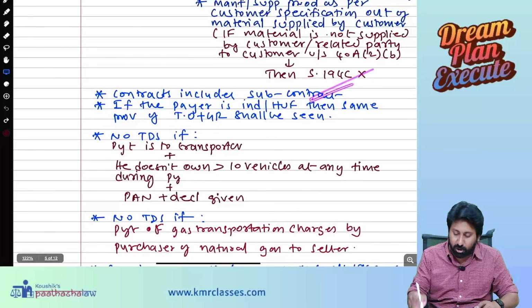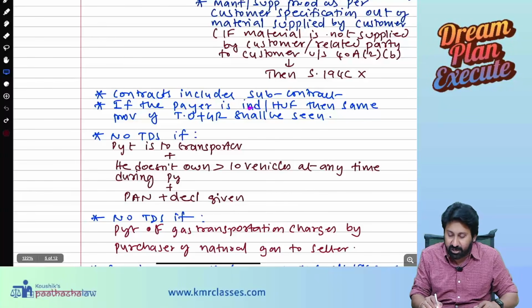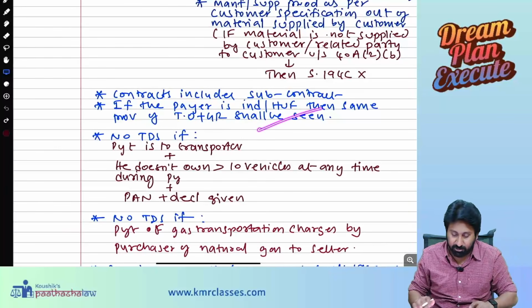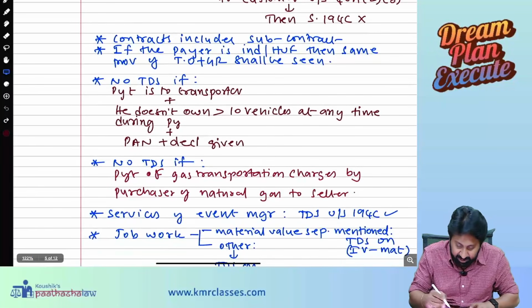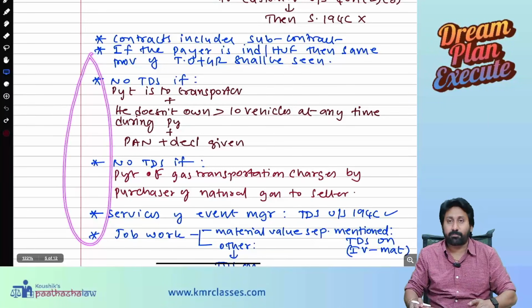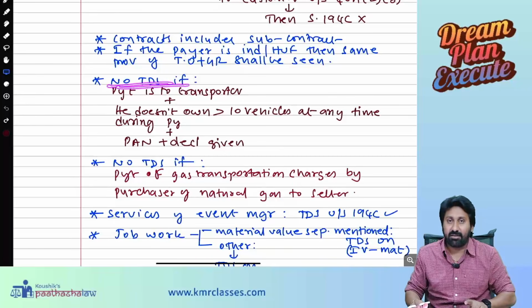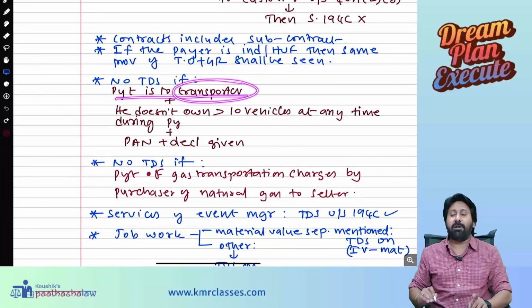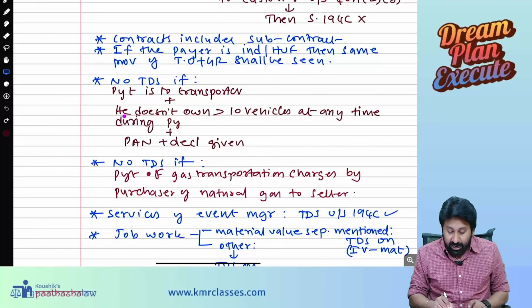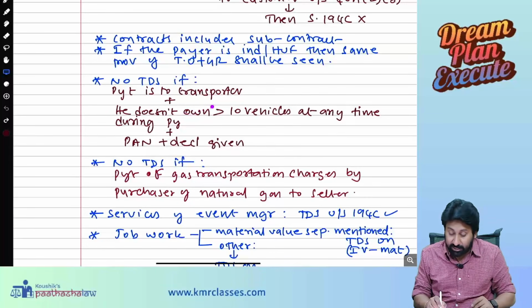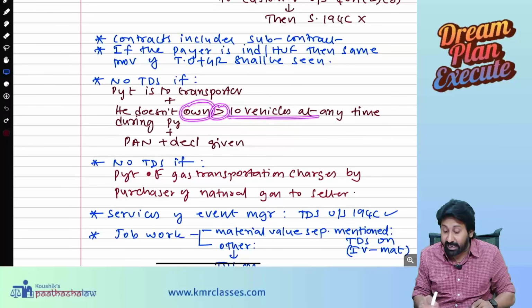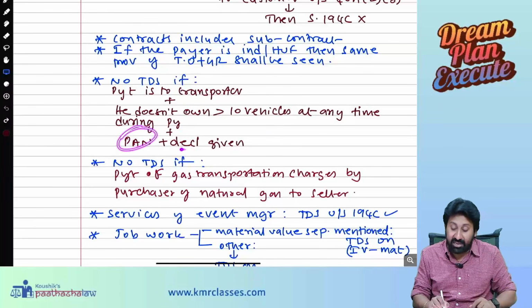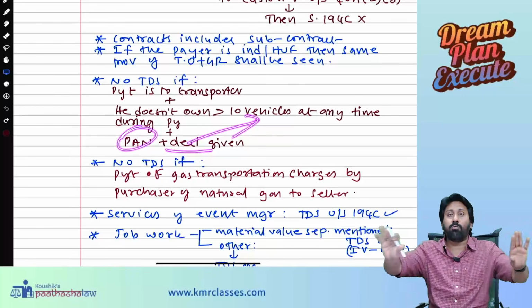Contract includes a subcontract as well. If the payer is an individual or HUF, then the same provision, the 50 lakh and 1 crore special provision, will apply. Very, very important are these four. No TDS under 194C if payment is to a transporter, and that transporter does not own more than 10 vehicles at any time during the previous year, and he has given a PAN, and he also gave a declaration that he does not own more than 10 vehicles.